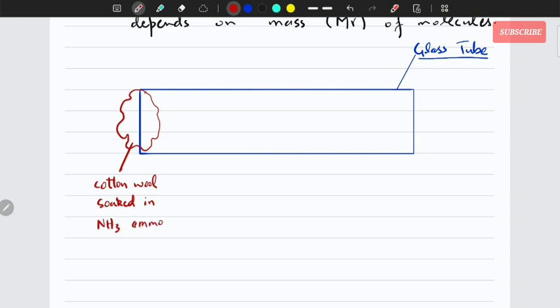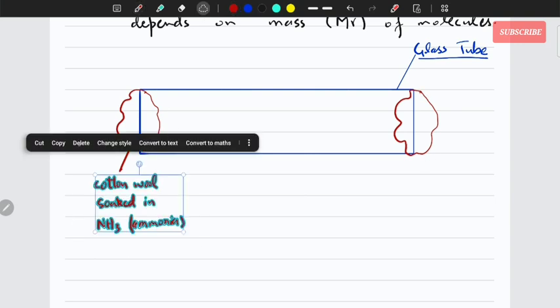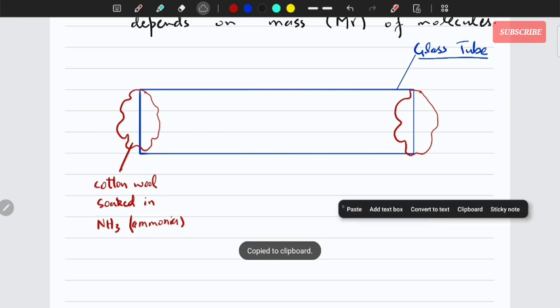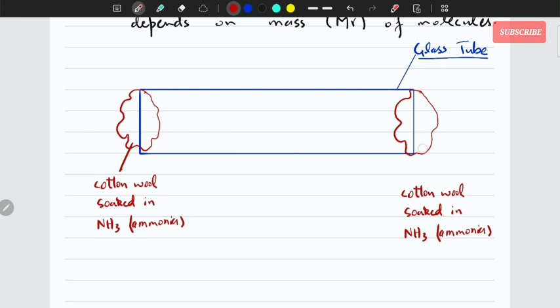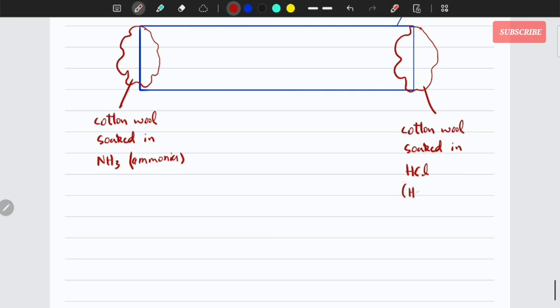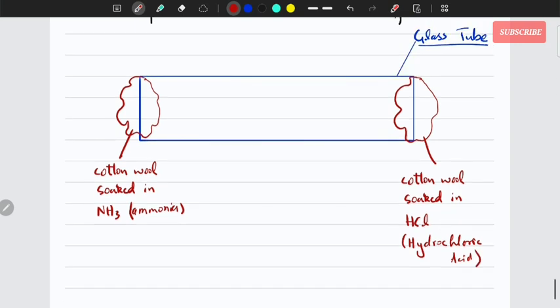Ammonia. And on the other side, we have a similar cotton plug, but this one is soaked in, instead of ammonia, HCl, hydrochloric acid. Right? And they easily react.